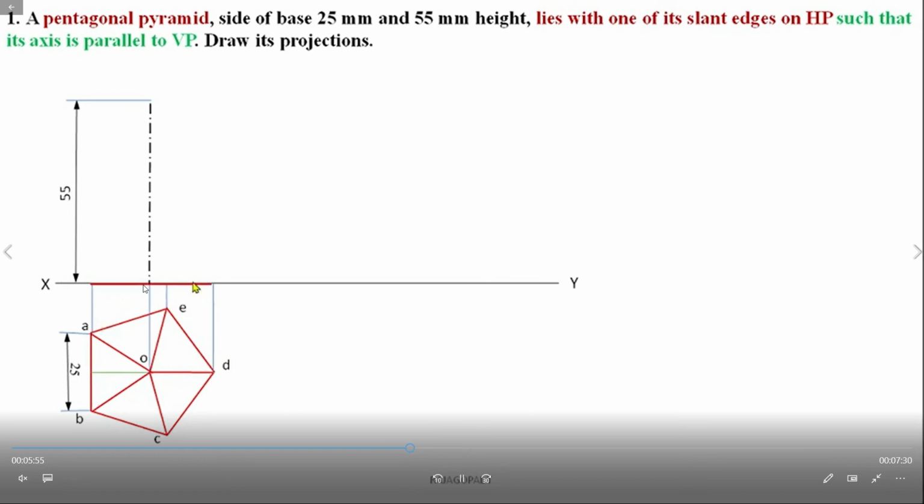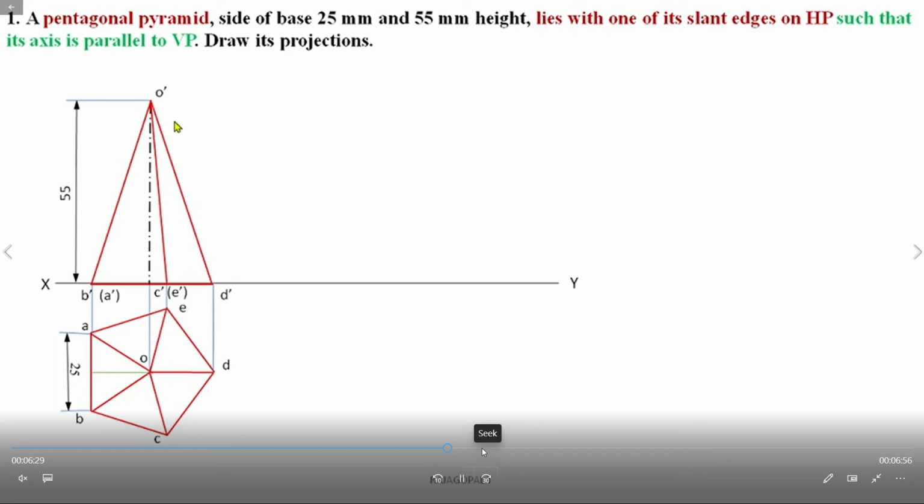This is the front base distance. We extend each point and then you join O2 to this reference line. B dash, A dash, we identify the points here in this way, and you join them.